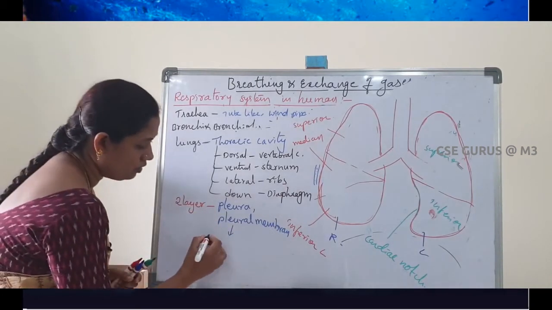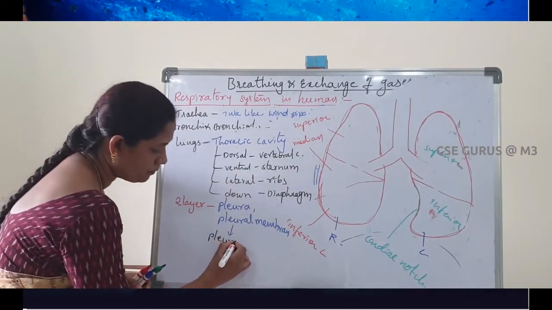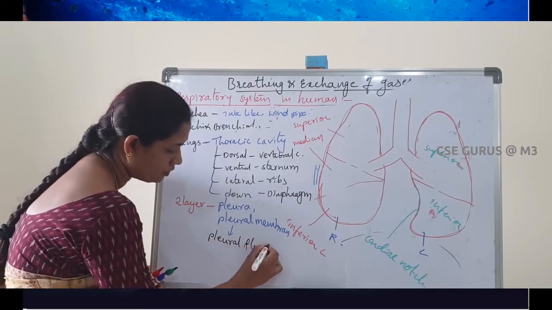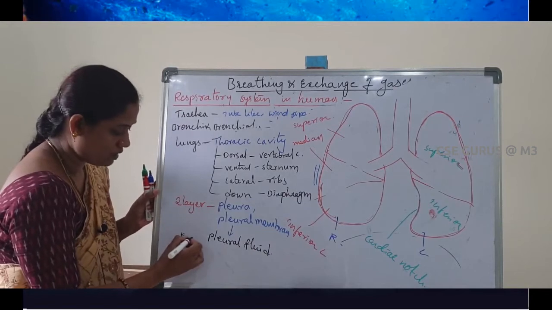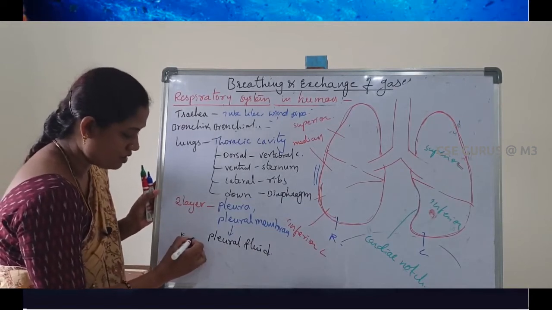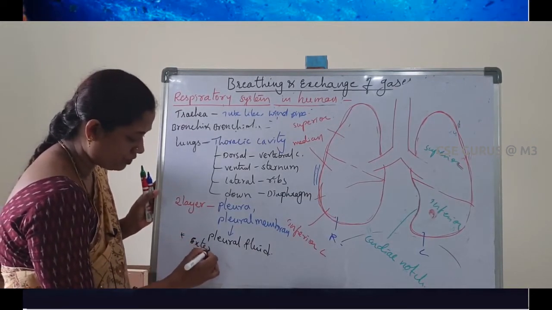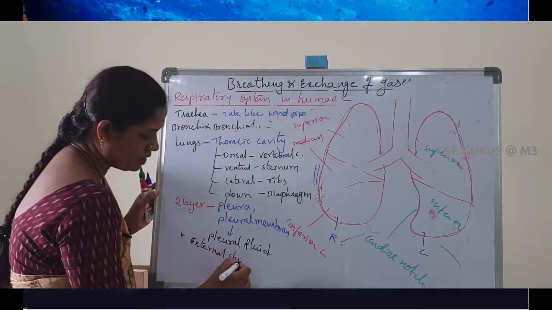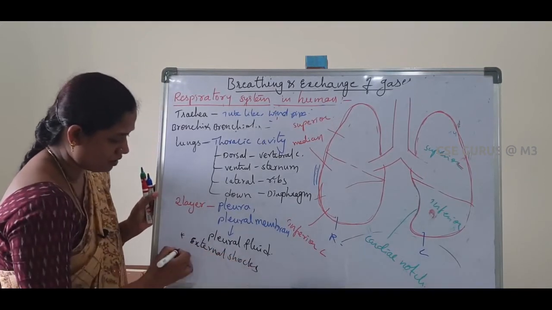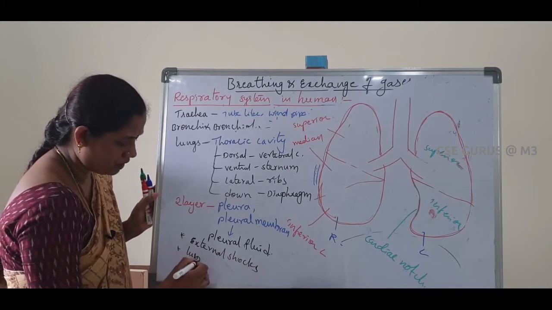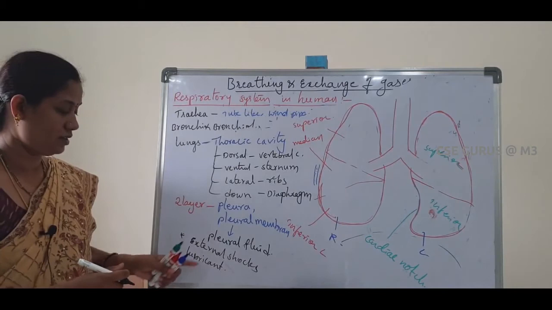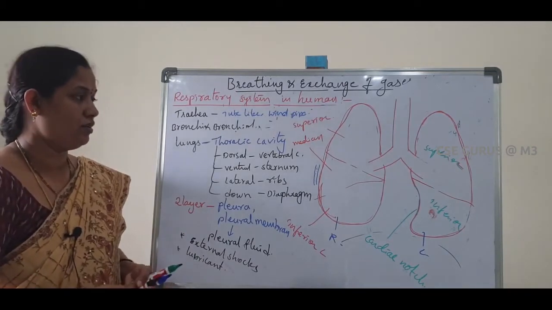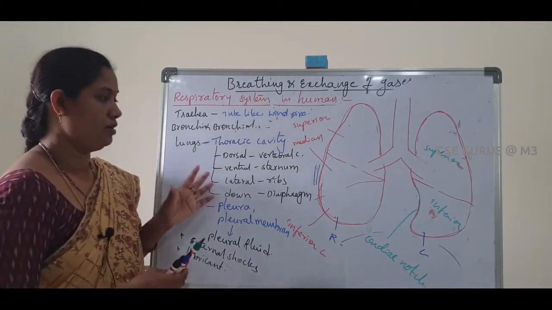That fluid is called pleural fluid. This fluid prevents external shocks, and it also acts as a lubricant. Okay, so this is about lungs.